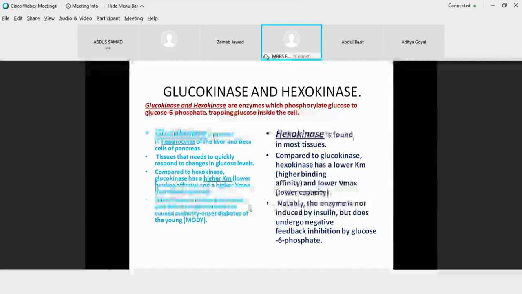Now if you compare the Km values for glucokinase and hexokinase, it is seen that glucokinase has a higher Km value. This indicates that glucokinase requires a higher substrate concentration to attain the velocity, whereas hexokinase requires the concentration of the substrate to be lower.